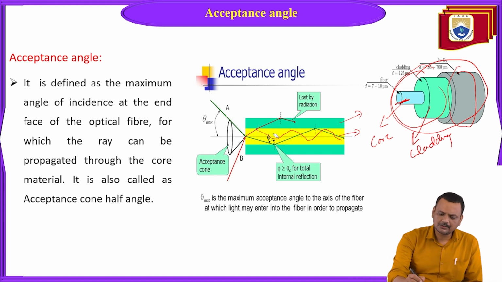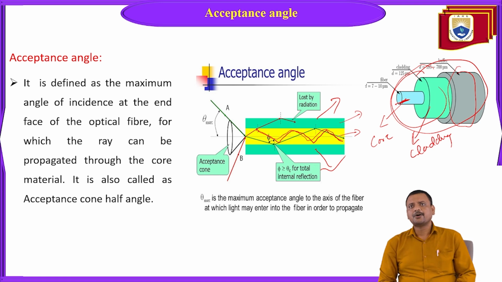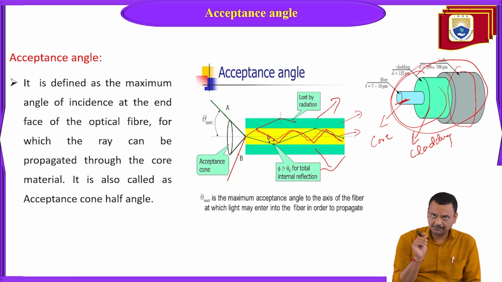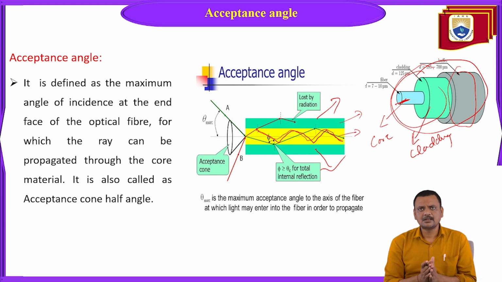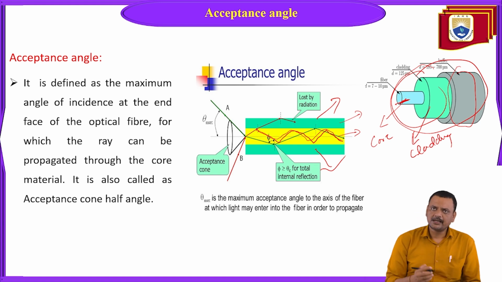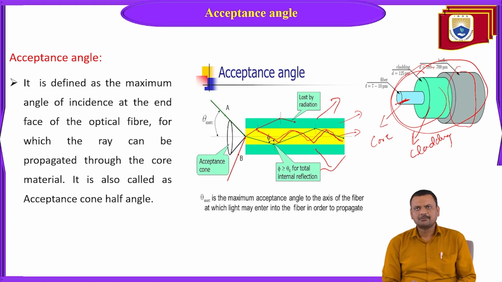Why? Because due to total internal reflection, the rays will not come out from the optical fiber region. It will always travel through the core region. So there is a particular angle. If you launch your ray at that angle or within that limit, then only your rays will go for the total internal reflection phenomenon, and whatever data or information the ray carries will be safe.